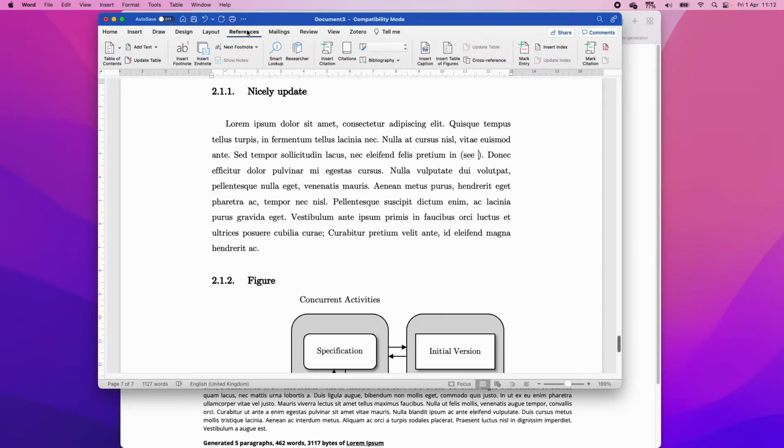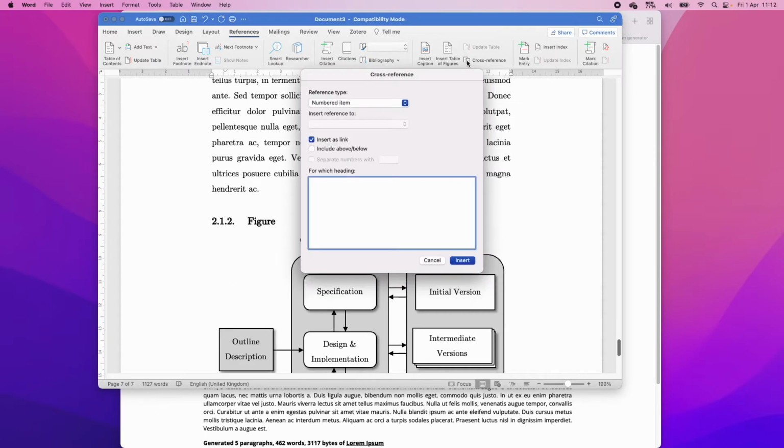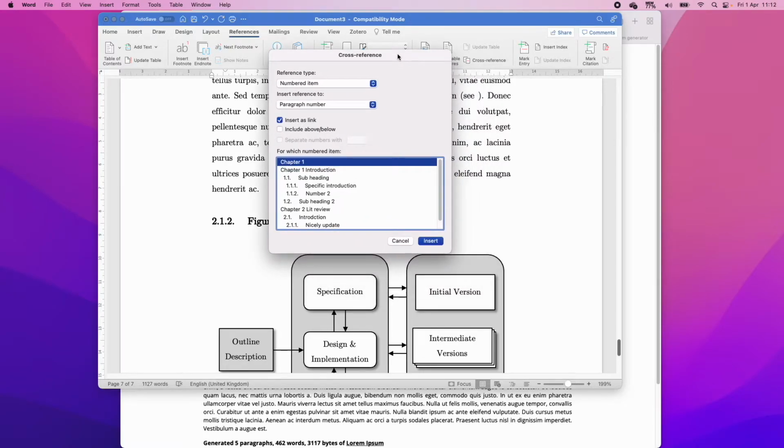So we've got References, and then we're going to click on Cross-reference. Cross-reference allows you to refer to different parts of the thesis or the document, right? So here you can reference pretty much everything. Here are the numbered items, so you could refer to a different chapter. You could refer to headings, bookmarks, different equations, different tables, but we want to refer to the figure, right?